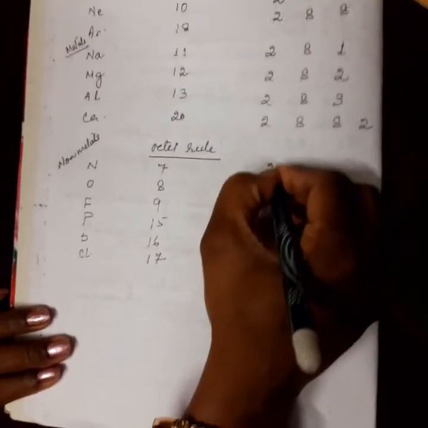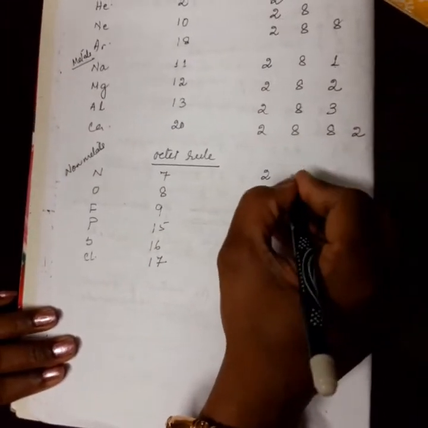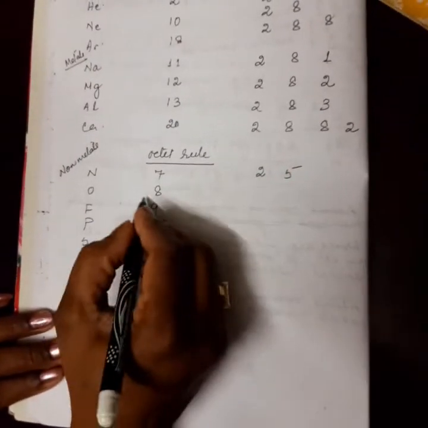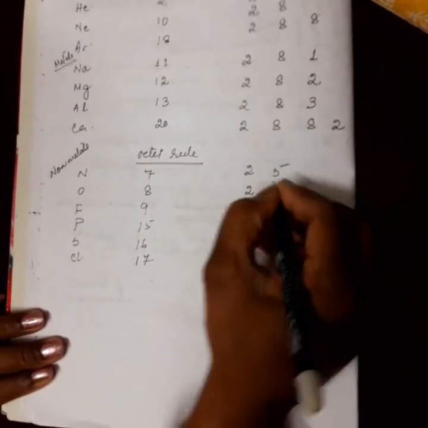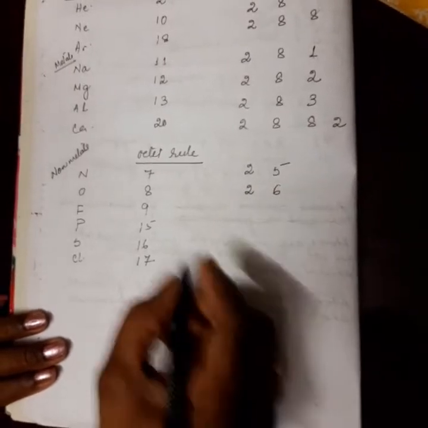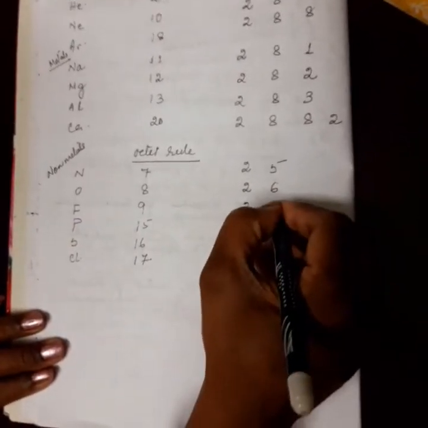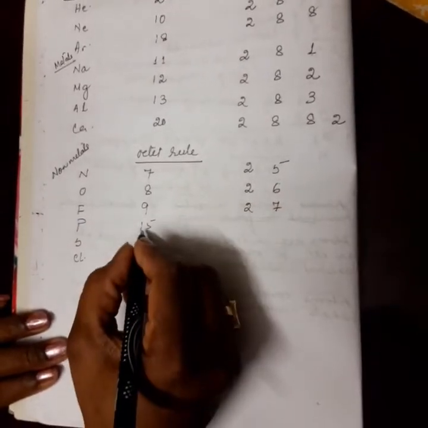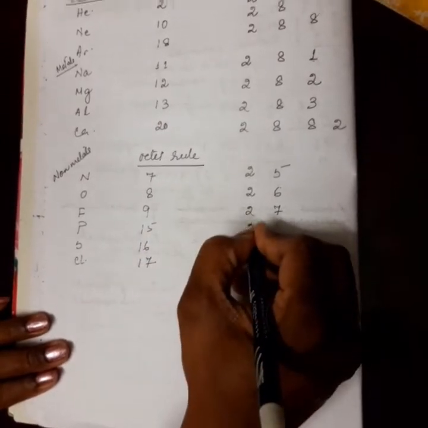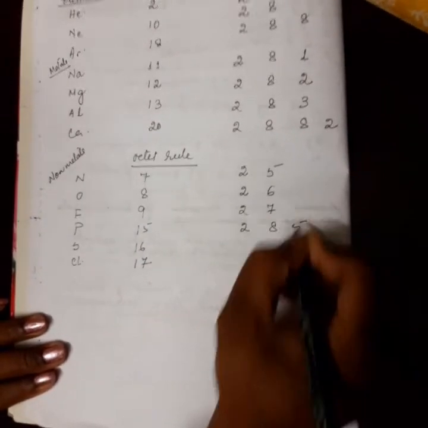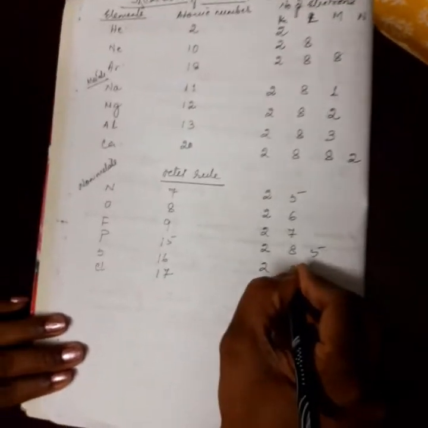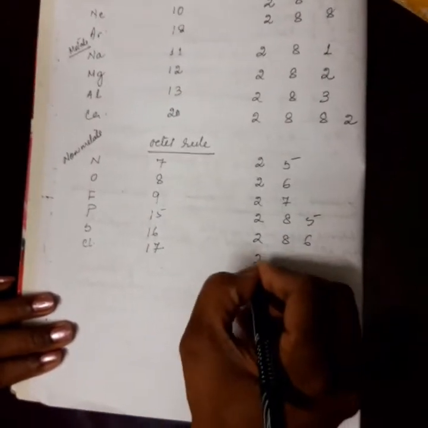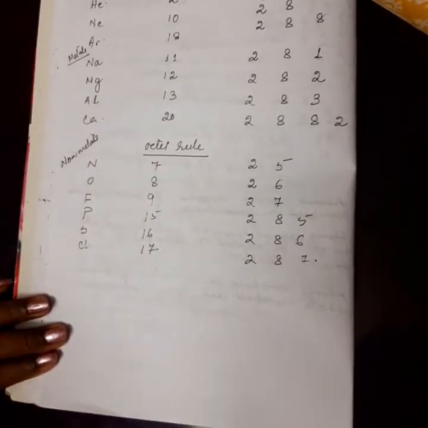Okay, for 7 means in the K shell we have 2, in the L shell we have 5. For oxygen, in the K shell we have 2, in the L shell we have 6. For fluorine, 2, 7. For 15, 15 means 2, 8, 5. 16, 2, 8, 6. 2, 8, 7.